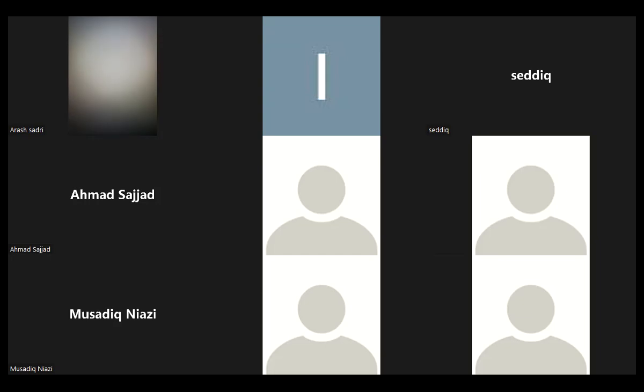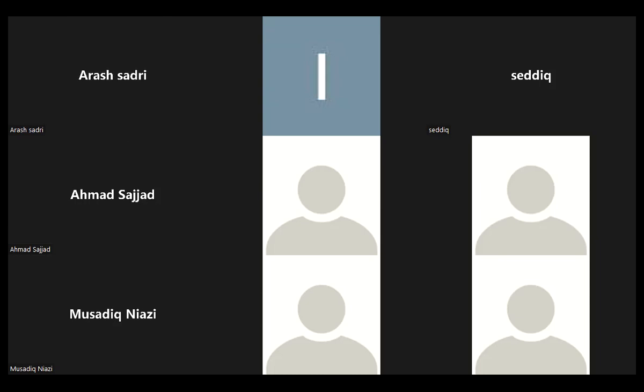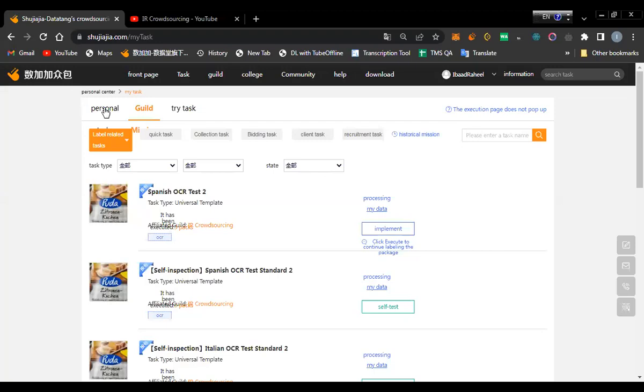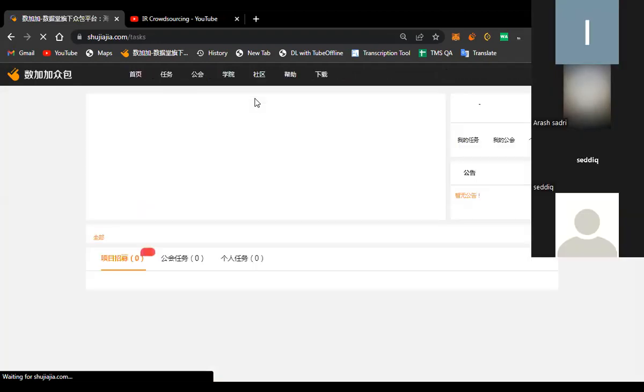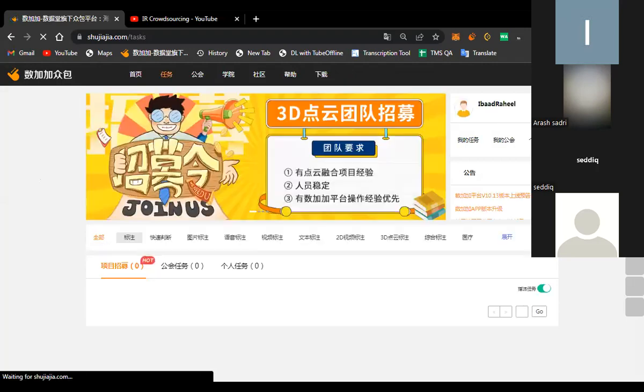Okay, so I'm sharing my screen again, and you guys let me know when this is visible. Okay. So after the sign up, when you guys are able to sign up your account successfully, this type of interface will appear on your screen. This interface here you can see.